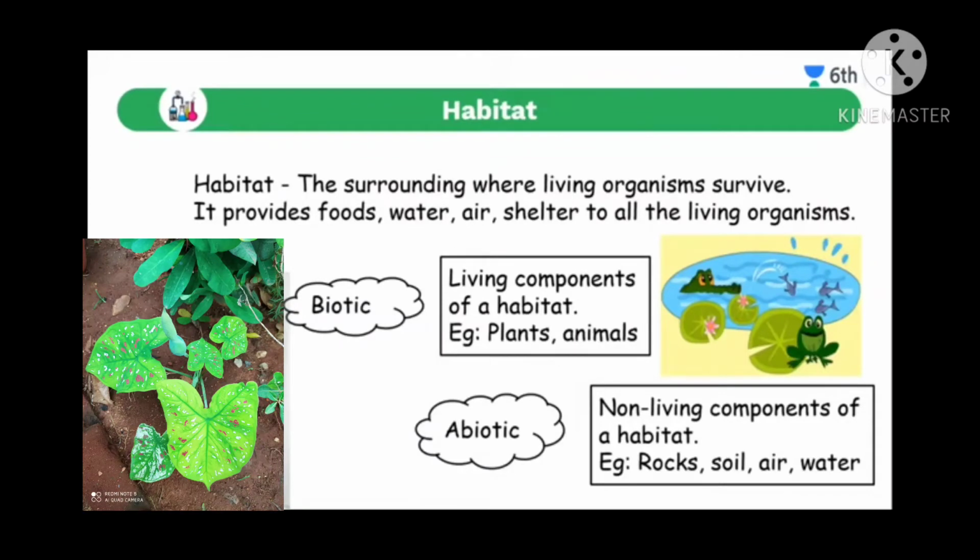Habitat is a place where the living organism lives. Now, can you tell me which is your habitat? Yes, of course, you are living on earth, so that is a terrestrial habitat. But do you know that in a terrestrial habitat also we come across many kinds of habitat? Now we shall discuss those things.